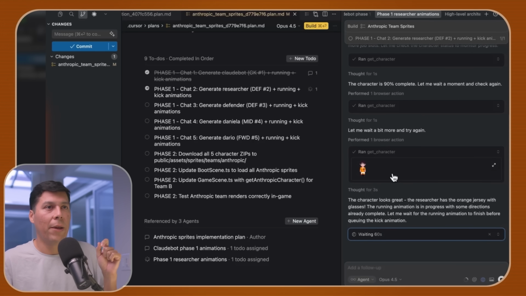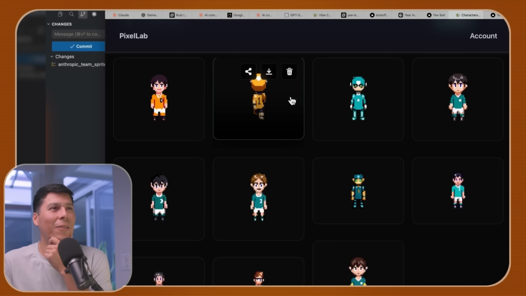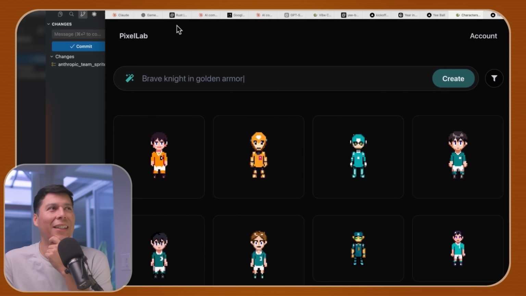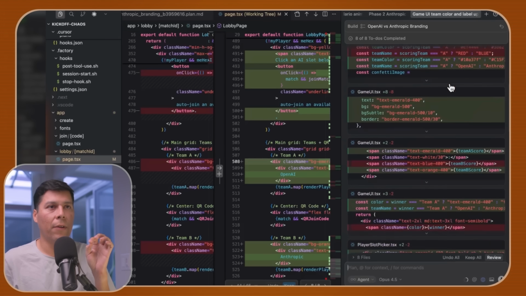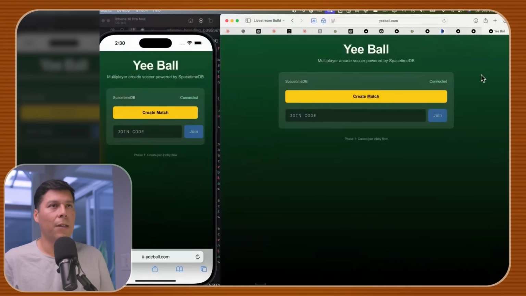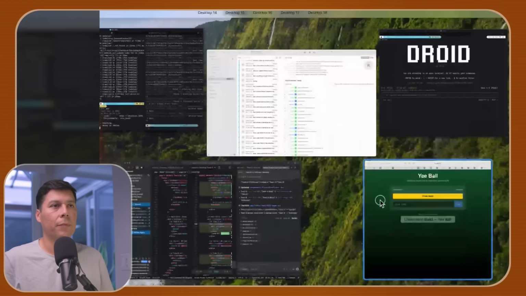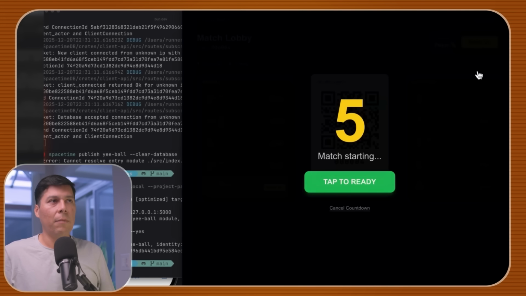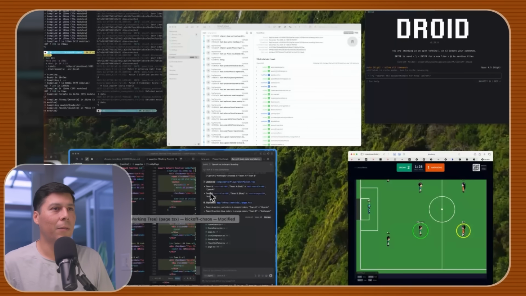This character is coming back with stuff. Let's go ahead and check this. This is awesome. Oh, wow. The walking for the robot. This is the goalie for Anthropic. This is Pixel Lab, by the way. So we have orange and Anthropic this, and then we have all the different assets here. And then I'll show you what this looks like locally before we do anything. So, localhost, check out my game on localhost. Recompile, and then refresh. I'm gonna hit start match locally. Okay, that looks pretty cool. That's awesome. So yeah, these changes look pretty good. Looks good to me, ship it.